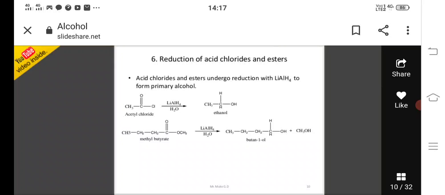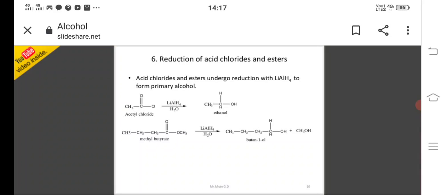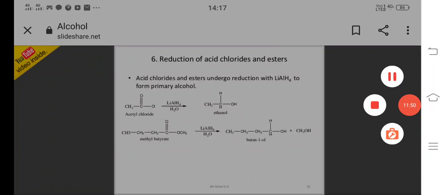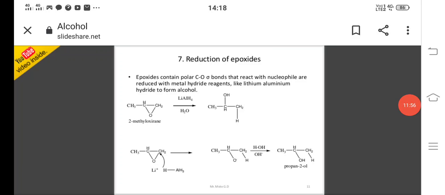Ethyl alcohol is formed. And here methyl butyrate is there. Methyl butyrate also undergoes reduction with lithium aluminum hydride followed by hydrolysis. It is converted to butanol. Butanol plus methyl alcohol is formed. Okay, this is the reduction of acid chlorides and esters.